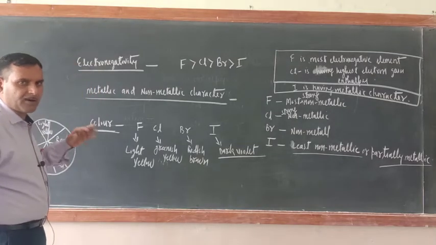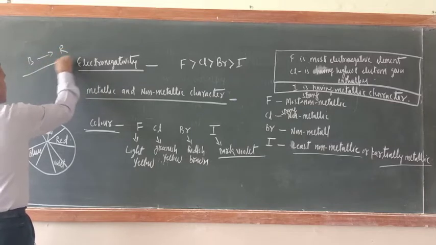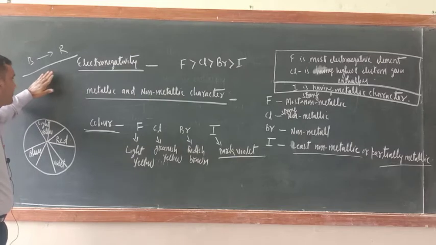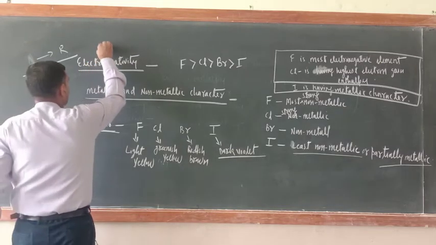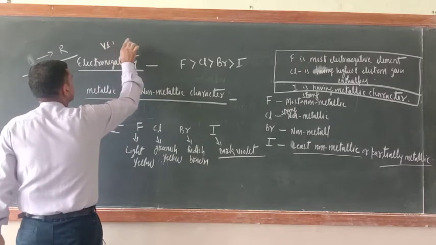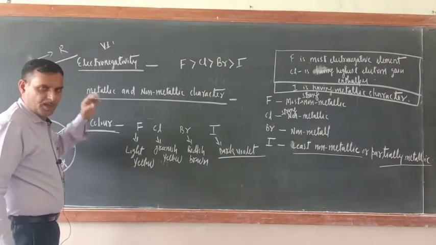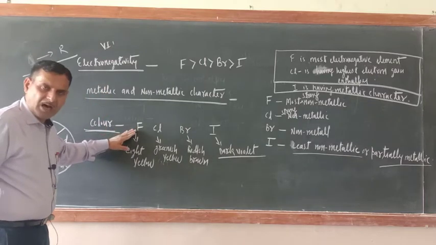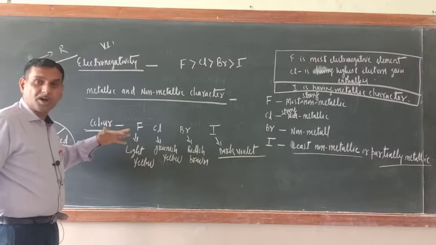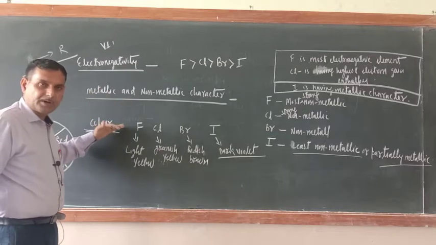Are you getting my point or not? So just see, blue to red. There is a relation: the more the wavelength, the less will be the energy. You know the word VIBGYOR: violet, indigo, blue, up to red. So fluorine, being smallest in size, requires a greater amount of energy to excite its electron from lower energy level to higher energy level. Now try to understand here.